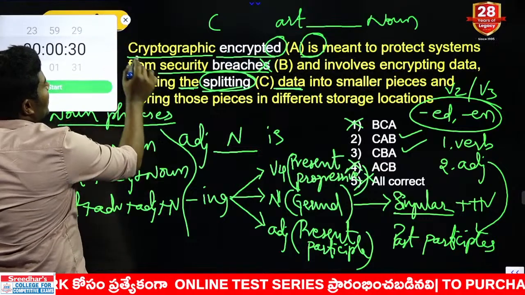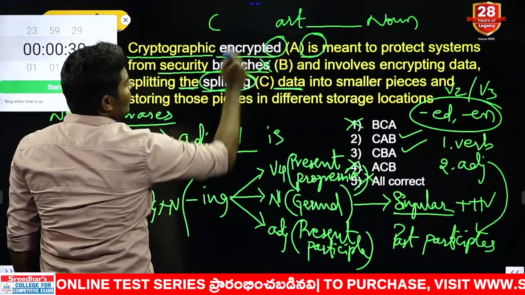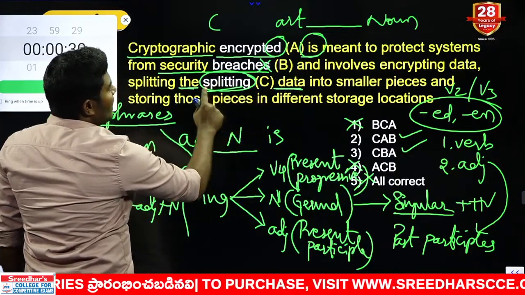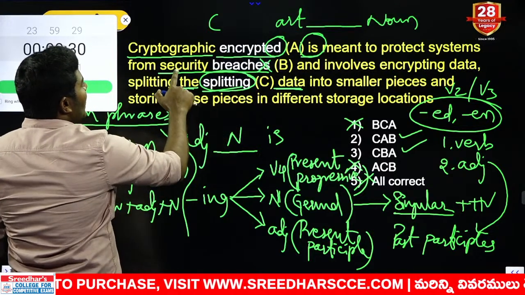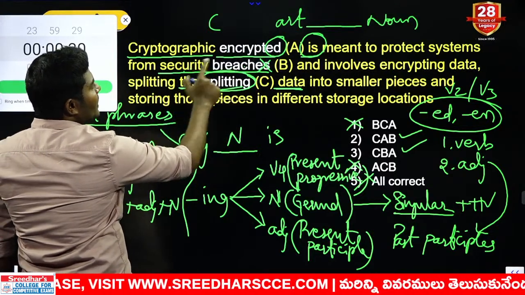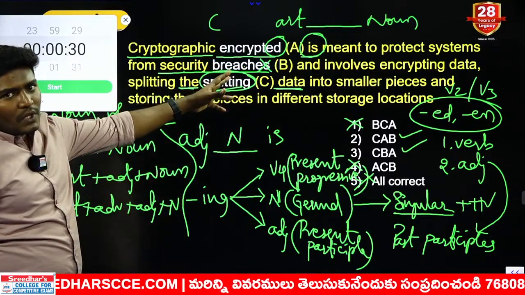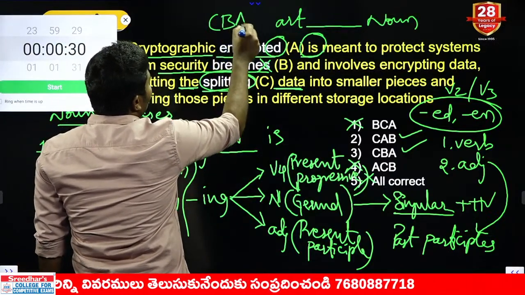Okay, look at this. Cryptographic is adjective followed by noun, followed by is. That means only singular noun starts with C, right? Continuation, the and data. In between we need an adjective. The only remaining adjective is encrypted. Another one is security adjective followed by noun. Security breaches is one common compound noun combination. So that we can use together, B cannot be changed. So answer should be used with C, B and A.